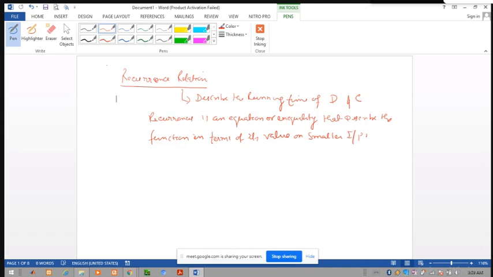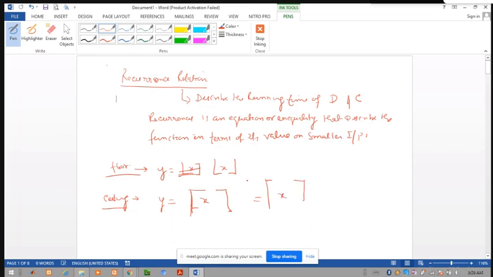So generally, when we solve a recurrence relation, we ignore the ceiling and floor functions. Here y is written as floor of x in the floor function, and in the ceiling function y is written as ceiling of x. The floor of x is the greatest integer less than or equal to x.